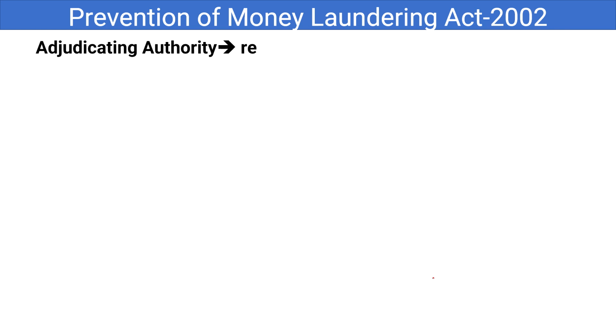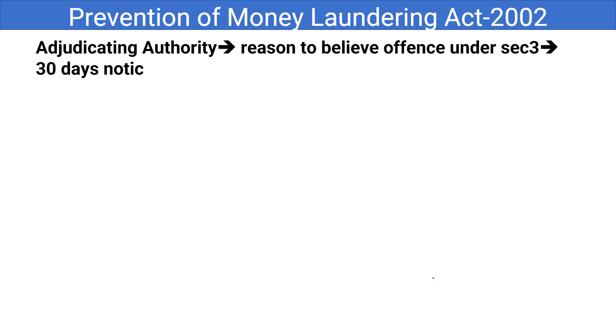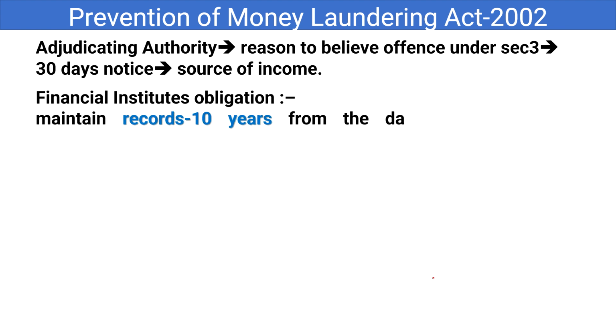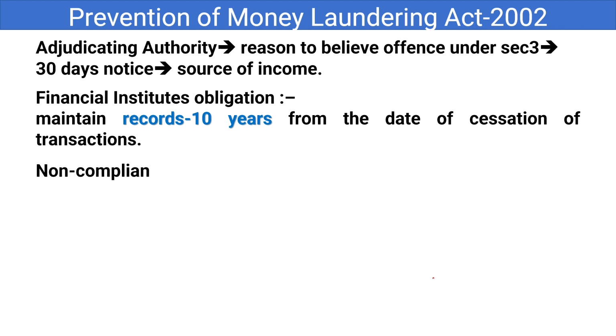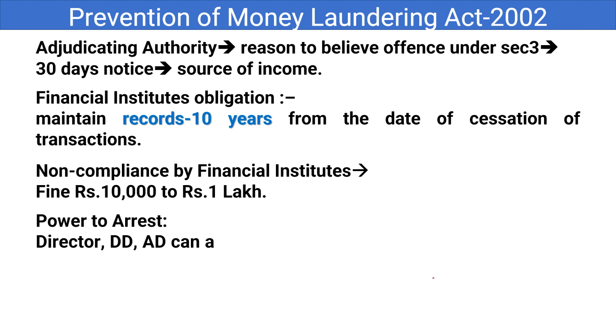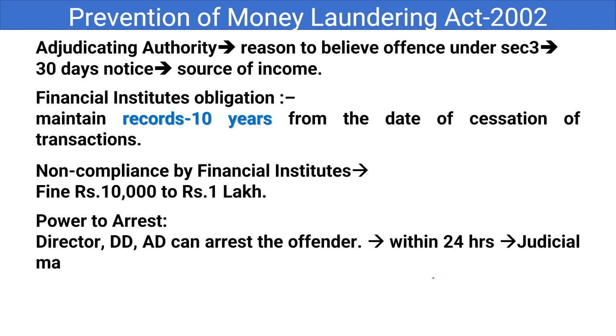And here if we can see the adjudicating authority, if they have reason to believe that an offence under section 3 has been committed by a person, a 30 days notice will be issued, and they have to inform what is the source of their income, whether the source of their income is white money or black money. And financial institutions also have certain obligations to maintain certain records up to a period of 10 years. Financial institutions include banks, post offices, etc.